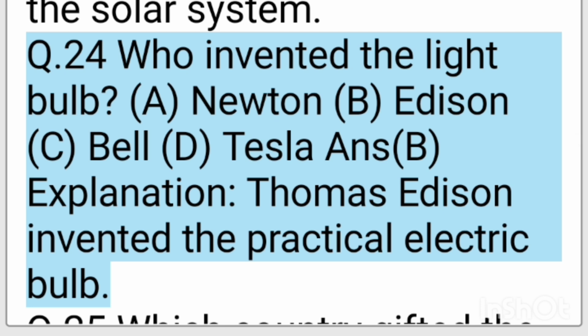Q24. Who invented the light bulb? A. Newton. B. Edison. C. Bell. D. Tesla. Ans. B. Explanation. Thomas Edison invented the practical electric bulb.